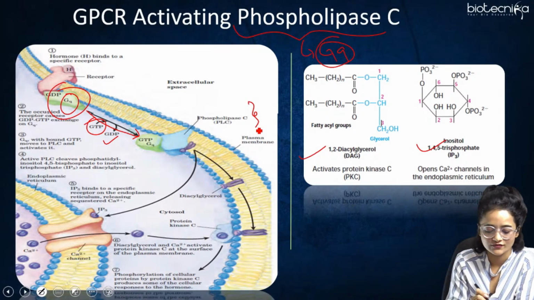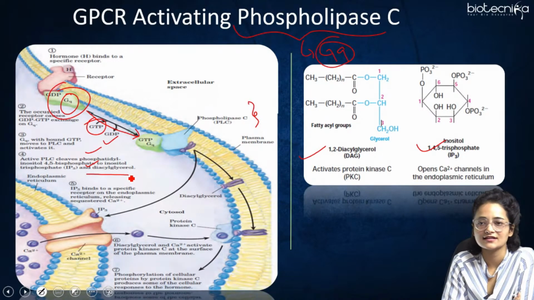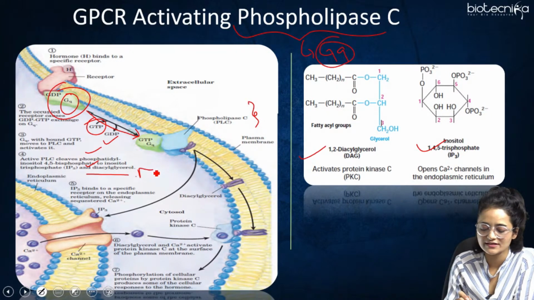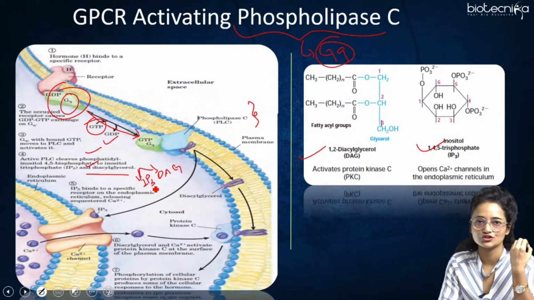What does this phospholipase C do? It cleaves phosphatidylinositol 4,5-bisphosphate to inositol triphosphate, right? So the bisphosphate has been converted to IP3 and a DAG molecule is released. That is the diacylglycerol. So two types of secondary messengers are produced. One is DAG and another is IP3, right? What do these secondary messengers do?